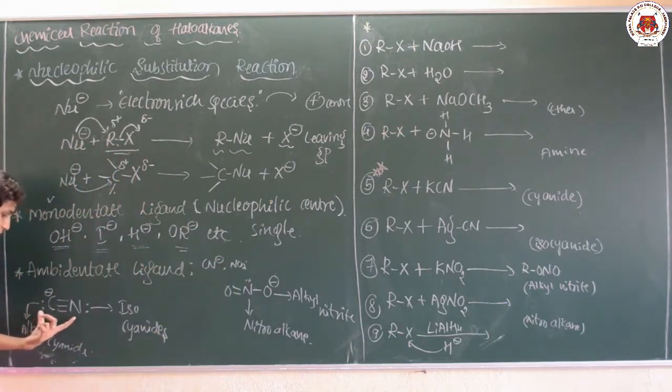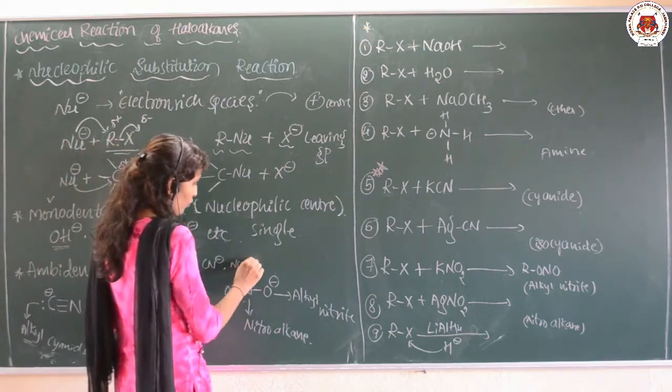Here just look at the CN, here is the structure. If it coordinates through the N site, you are going to get the isocyanide product. If it coordinates through the carbon, there is a formation of the alkyl cyanide.